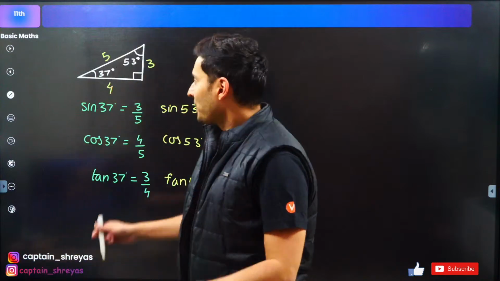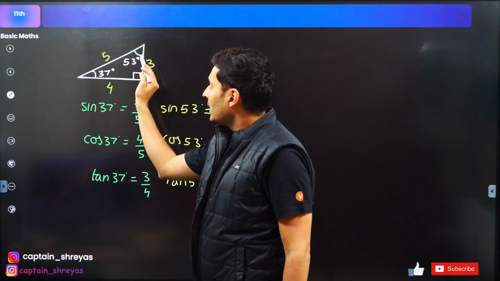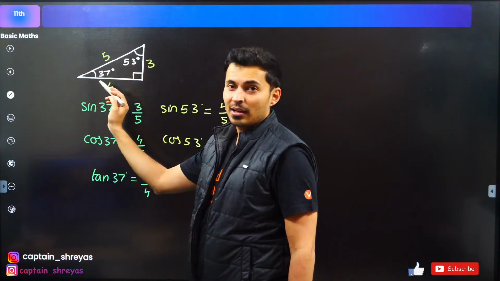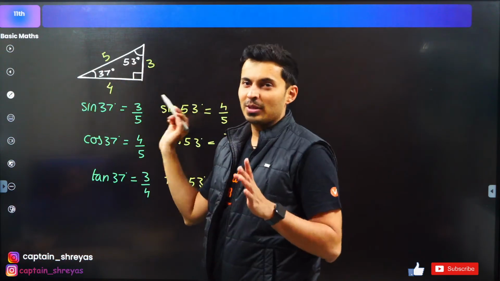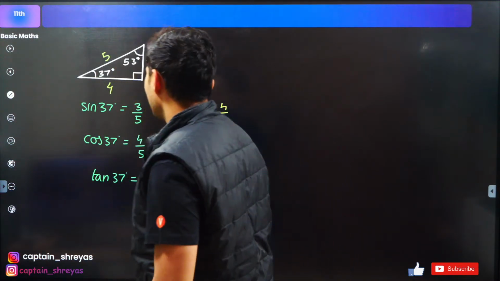So what you need to do? Show 37, 53, 90. Whichever is the 53 angle, the adjacent sides will be 5 and 3. The larger side will be 5, the smaller will be 3. Don't mark this as 5 and that as 3. That will be stupidity. Okay, so that is a simple thing.